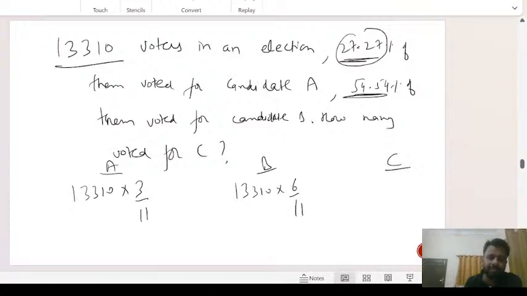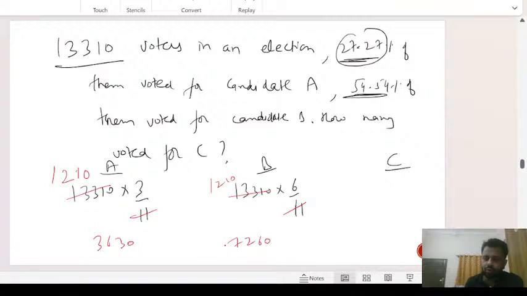Solve this quickly. 11 ones are 11, 23. 1 2 1 0 into 3. This is 3630. And if you see this will be double of this. 1 2 1 0 into 6, 7260.